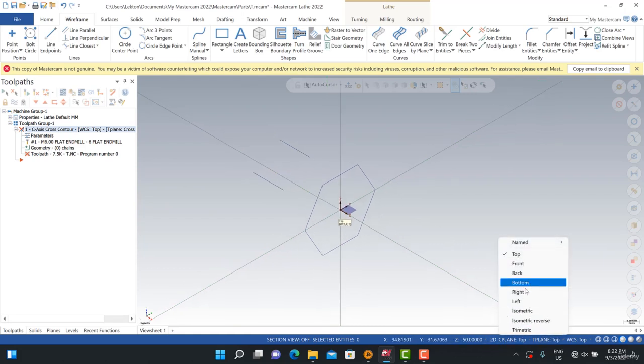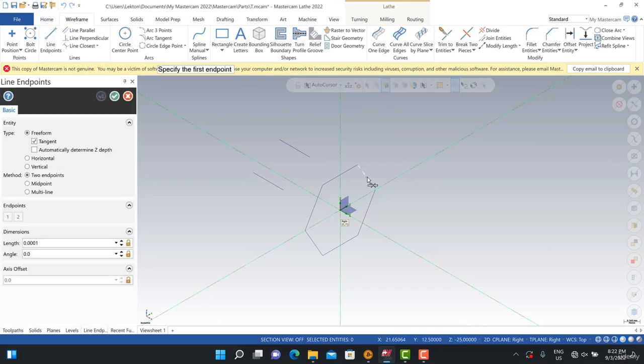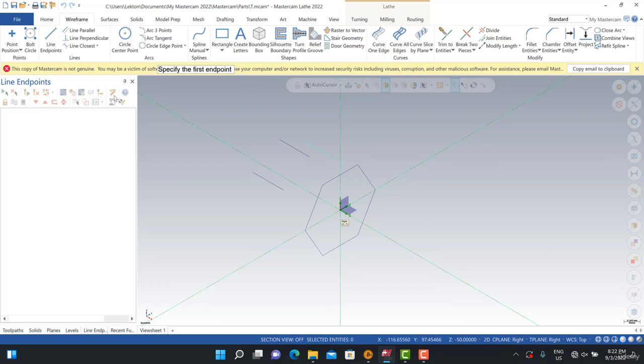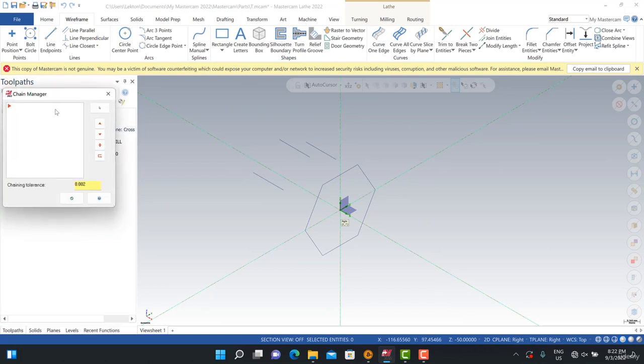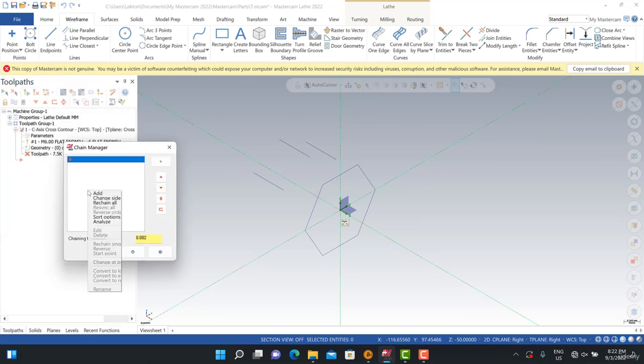So when I turn to right view, it can be minus 25, and for the line we can click here, and then we can turn to minus 50, and we can click here again. After that, we can turn to actually C axis,